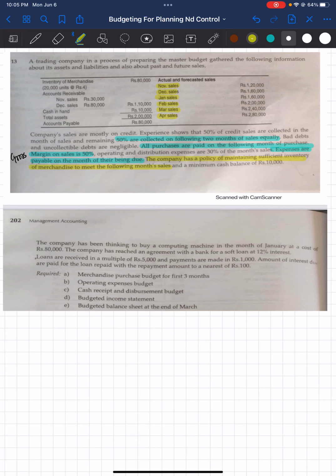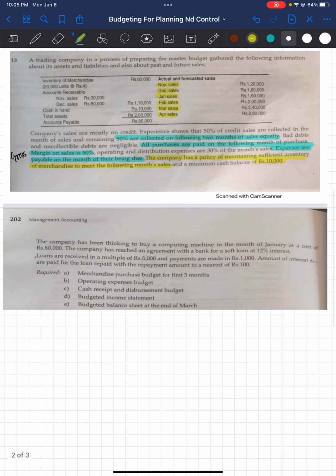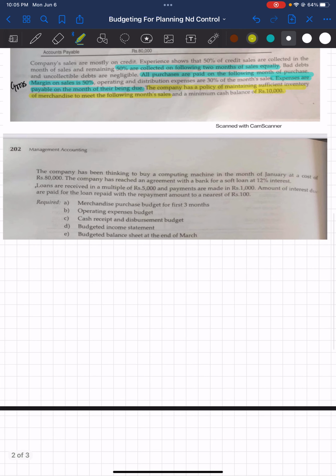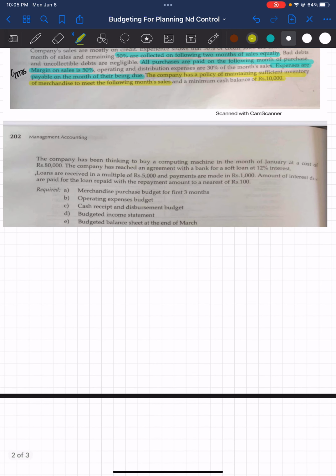And the company has a minimum cash balance requirement of 10,000. Moving on, the company has been thinking of buying a computing machine in the month of January, so there is going to be a cash outflow in January for this computing machine that costs rupees 80,000. The company has reached an agreement with the bank for a soft loan at 12% interest. In any month, if the company is not able to meet its minimum cash balance of 10,000, it will go to the bank and take a loan, whatever amount is required, at an interest of 12%.